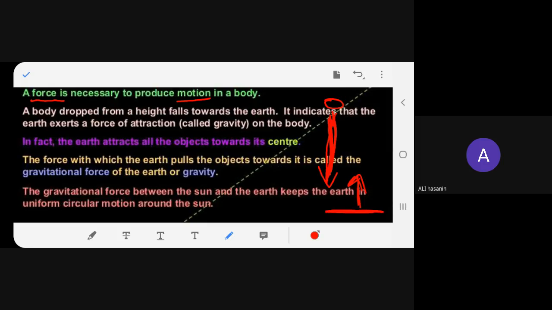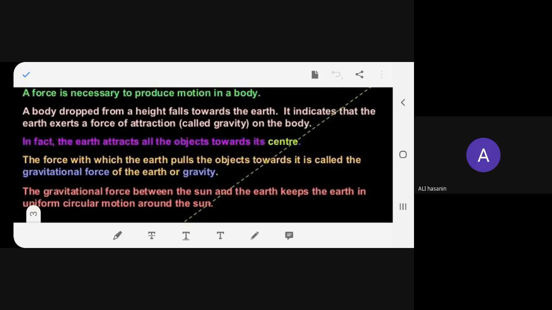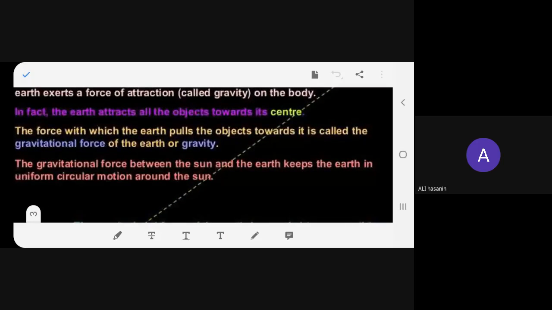So this is earth. Earth is pulling it down, which is known as gravity. So what is applied on the body? Gravity is applied on the body, and with that, it is coming down on the earth. Understood? Yes, ma'am. Okay. Now start.